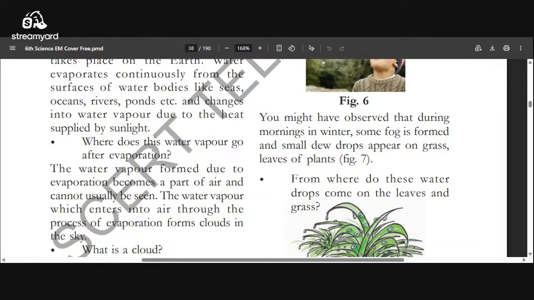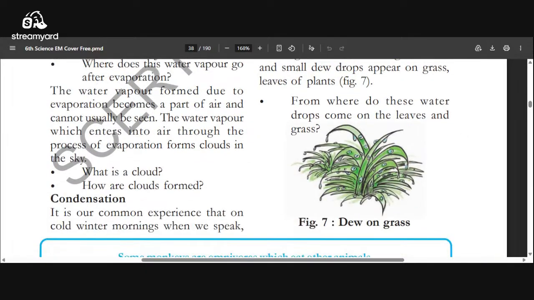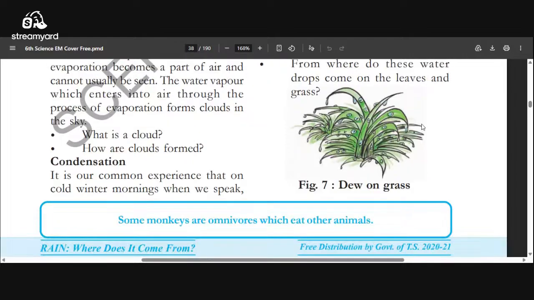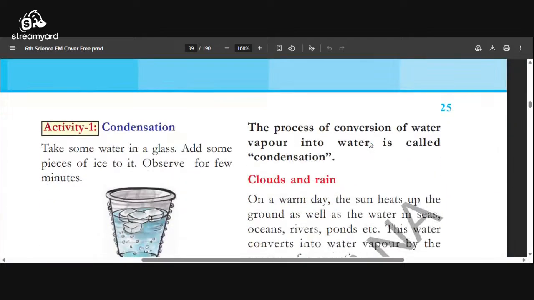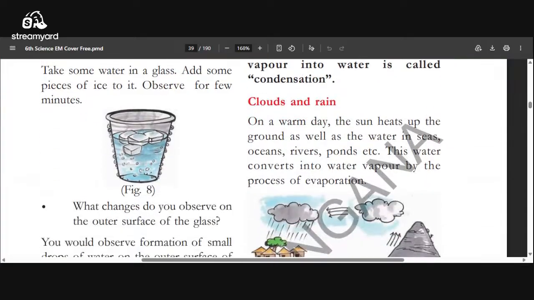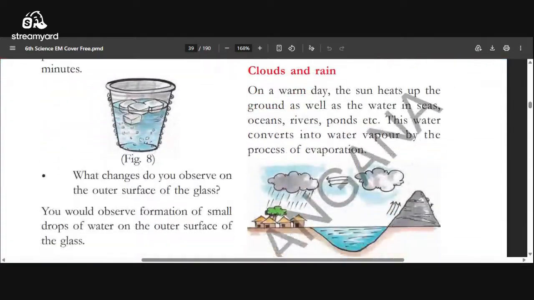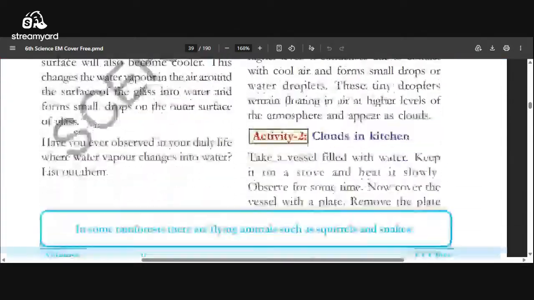You might have observed that during mornings in winter, some fog is formed and small dew drops appear on grass leaves of the plants. Small drops. So what is that? Due to the cool air, the water vapor in the atmospheric air condenses, converts into water, and falls on the leaves of grass. Here is the condensation process. What is condensation?